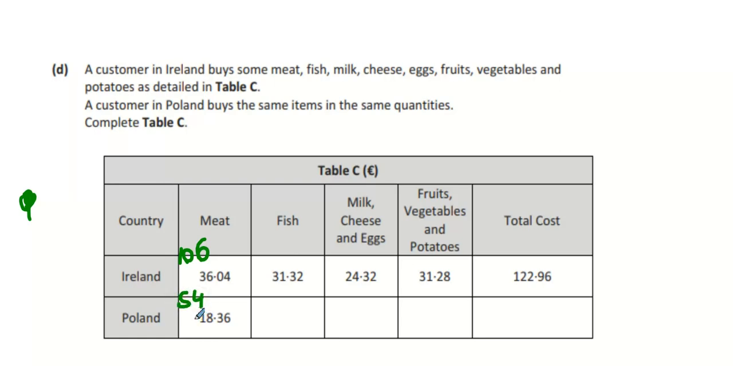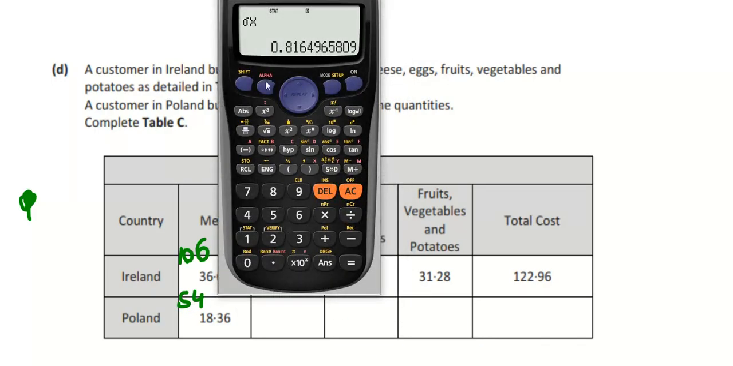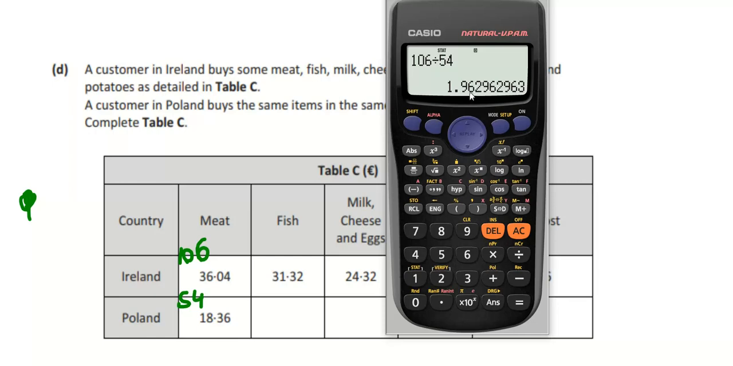Now guys, check this out. Are you ready for this? See 106 divided by 54. That will tell me how many times more expensive it is in Ireland. Does that make sense? So I'm going to do 106 divided by 54. And that tells you that it's 1.96 times more expensive in Ireland. I'm then going to divide the 36.04 by that 1.96. And you can see that I get 18.38.